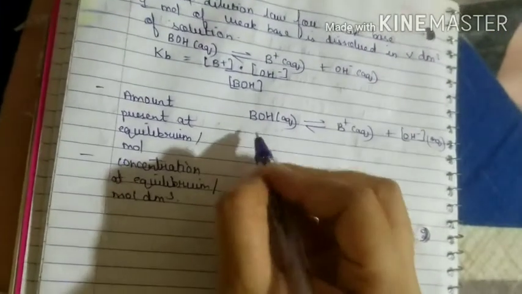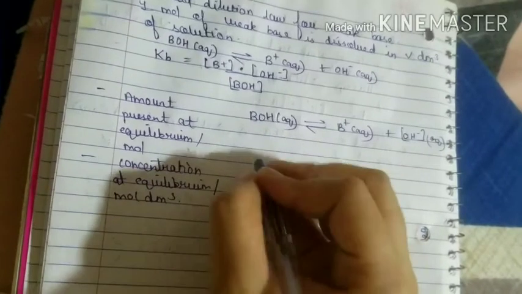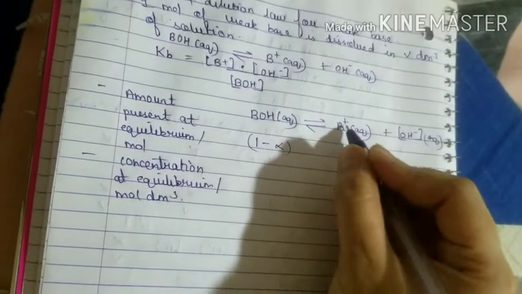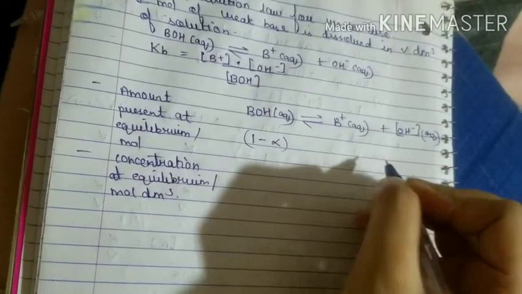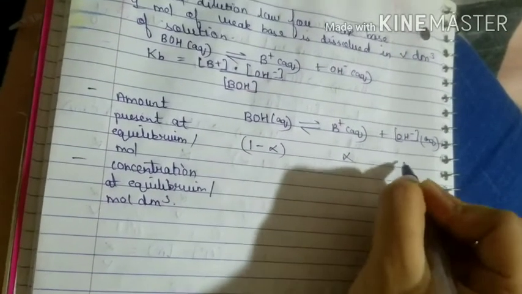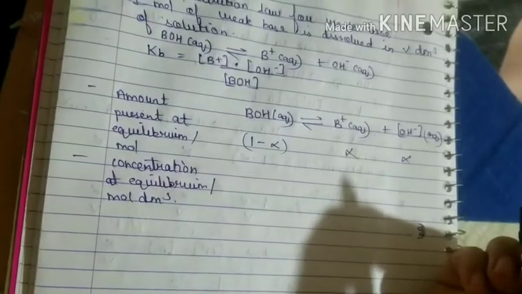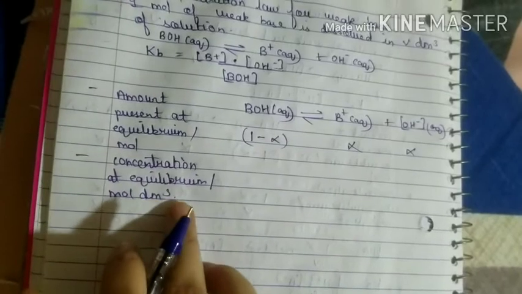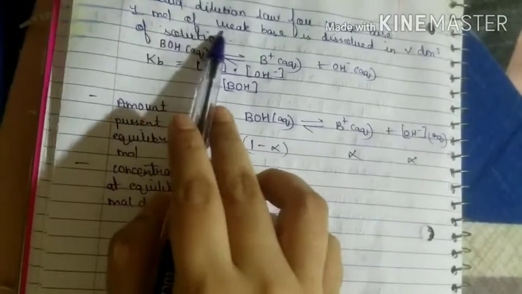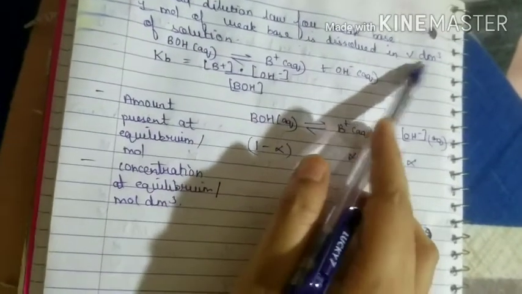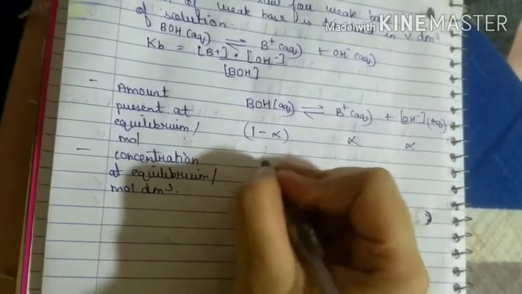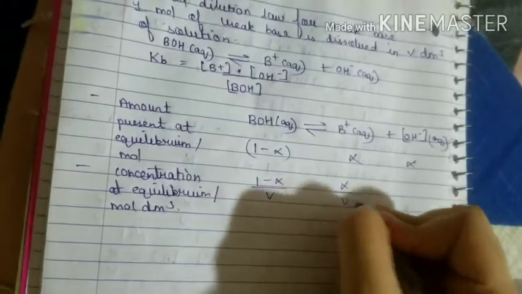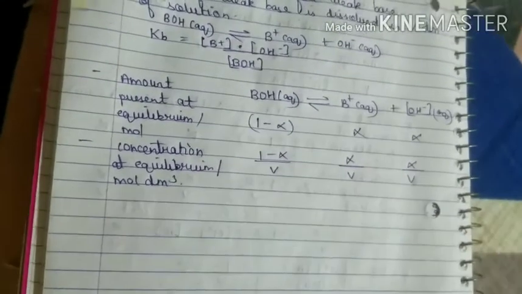So first I told you this is the undissociated molecule, that is why you are going to write it as 1 minus alpha. Whereas B plus and OH minus, these ions have dissociated, so the degree of dissociation is represented by alpha and alpha. Now concentration at equilibrium per mole dm cube, I told you we have considered 1 mole of weak base dissolved in V dm cube. So this will take the form as 1 minus alpha upon V. This will be alpha by V. This also will be alpha by V.